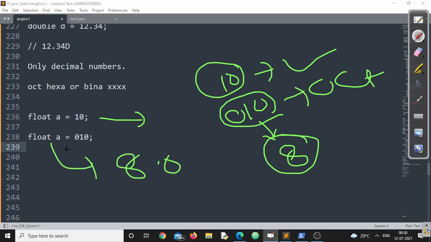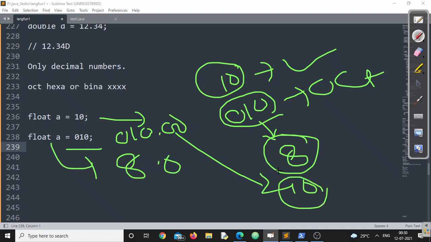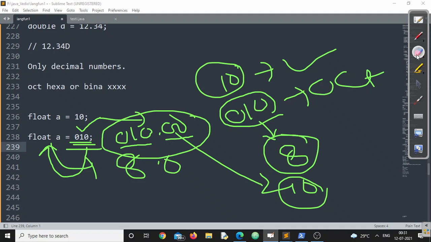But if I am writing 010.00, now the output will be 10 only. Can you notice the difference? If I am writing 010, an integer literal can be converted into float, no problem at all. If I am writing 010.00, this is only treated as a float constant, not an octal constant, nothing else. That is the point you need to understand, right?